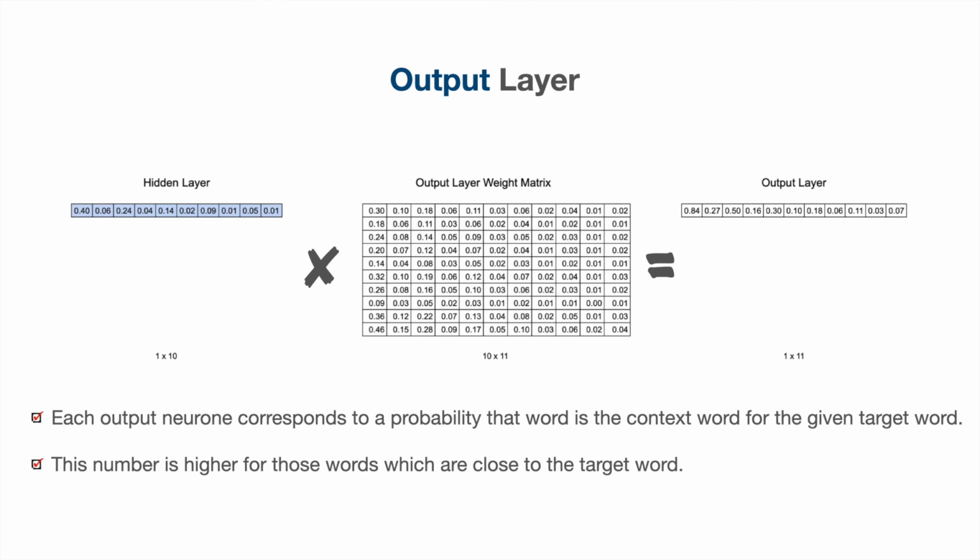For example, the probability for the word Delhi should be higher for the word New because New Delhi is likely to appear together. This means that these two words appear in a similar context. The output is optimized using the error function negative log likelihood, and we'll not get into the mathematical aspects of it in this video.